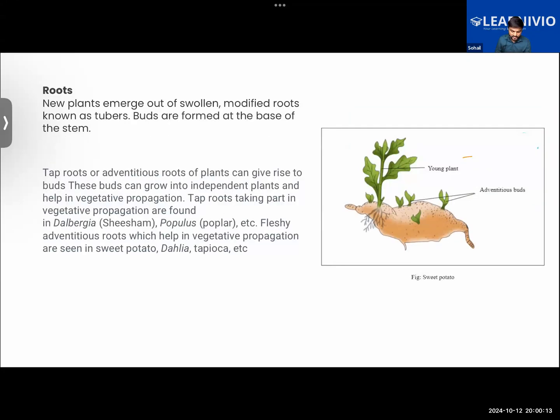That is one thing. So this is the sweet potato, where we get to see that the bud has developed, and later on that bud develops into a plant. New plants would be emerging out of these swollen modified roots called tubers, and buds are formed in different parts of the sweet potato, for example. Some of the other plants that do similar reproduction is dahlia. That is dahlia. Okay?